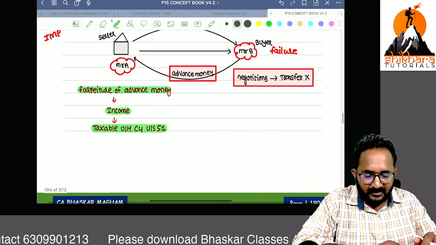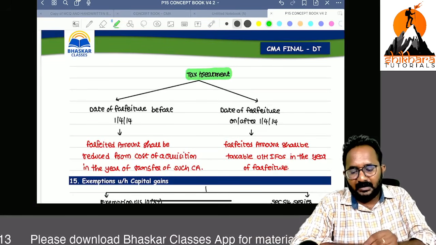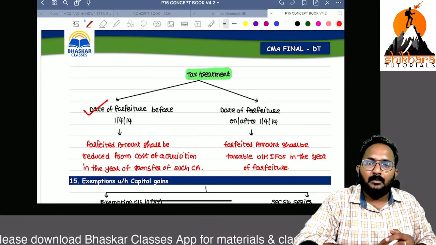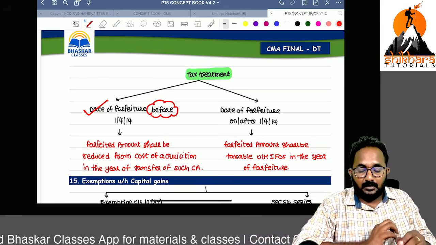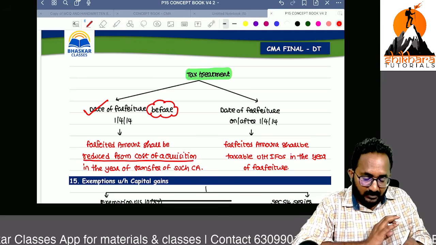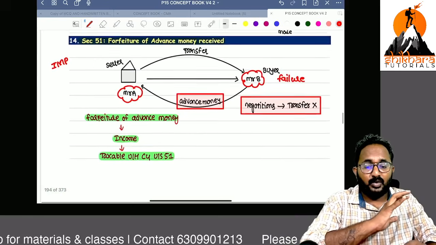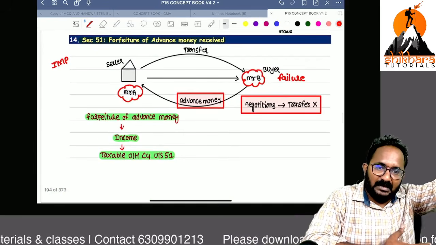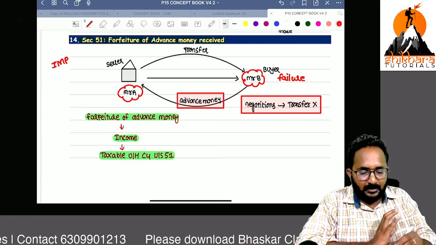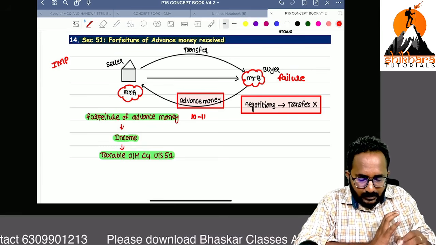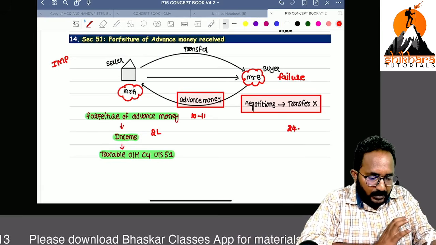Are you clear? Section 51 says clearly the tax treatment: if forfeiture of advance money is done before 1/4/2014, the forfeiture amount shall be reduced from the cost of acquisition in the year of transfer of such capital asset. Now you have not transferred yet, but in future you may transfer this asset. Example: this happened in 2010-11, you forfeited 2 lakh, and in 24-25 you transferred.